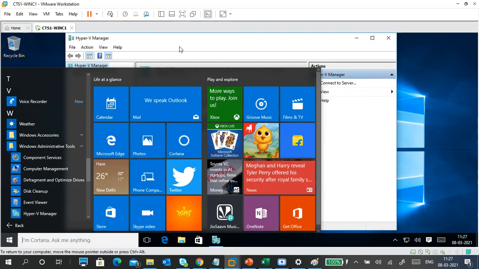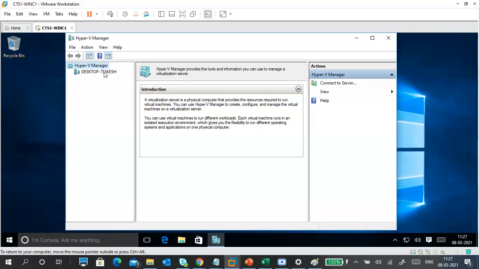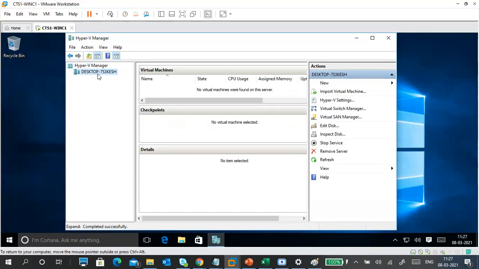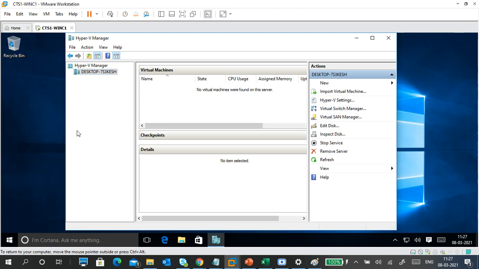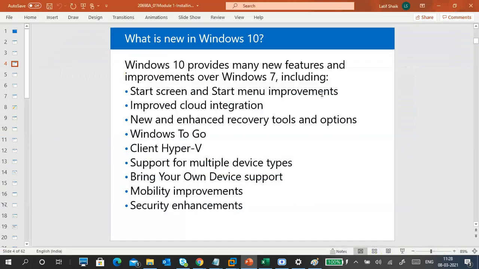Okay, and this is Hyper-V, and immediately below, you are getting your computer name. So this is your Hyper-V. You can create a new hard disk, floppy disk type, Hyper-V settings. So many are there. This is how we are able to install it. But it's not the time to practice Hyper-V now, so we'll see that one later. Okay, this is Hyper-V.